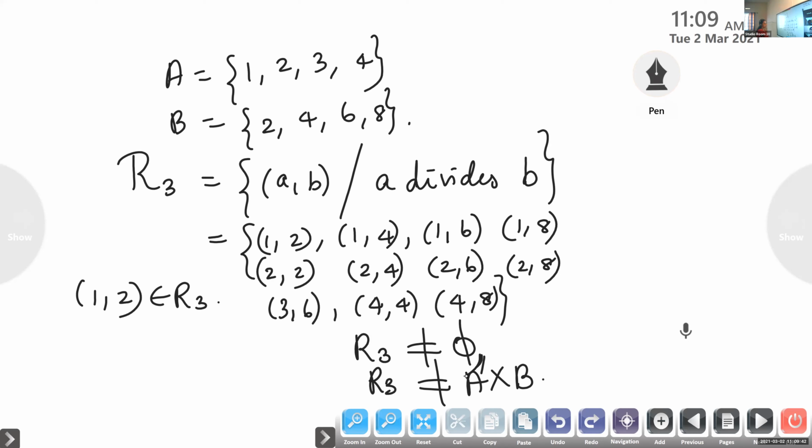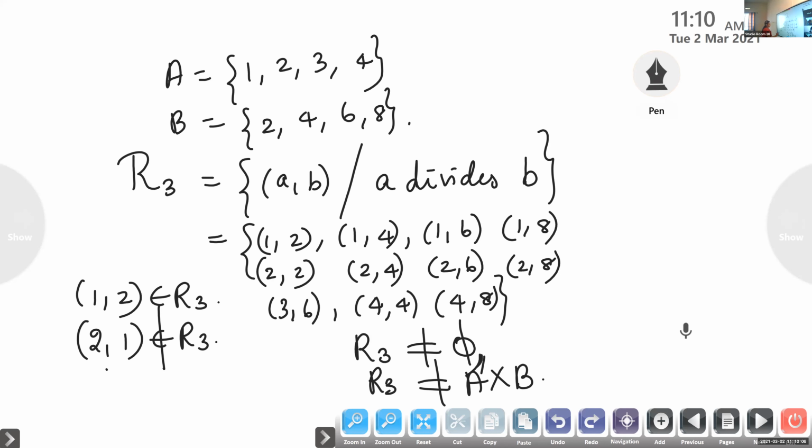Okay. Now listen here, children. Whether (1, 2) belongs to R3? Yes. What about (2, 1)? Listen, whether (2, 1) belongs to R3? No. So (2, 1) does not belong. Whether (2, 1) belongs to R3? No.